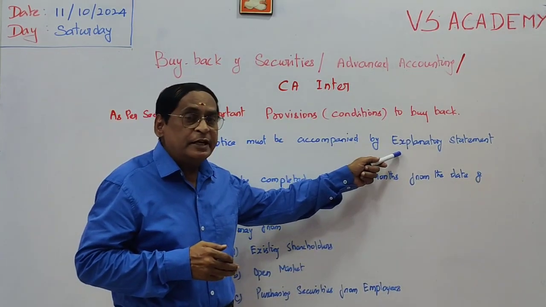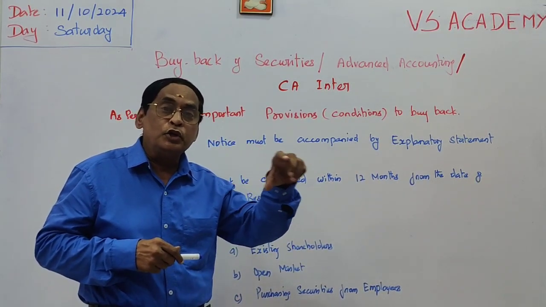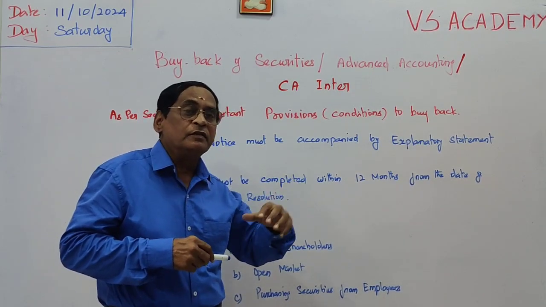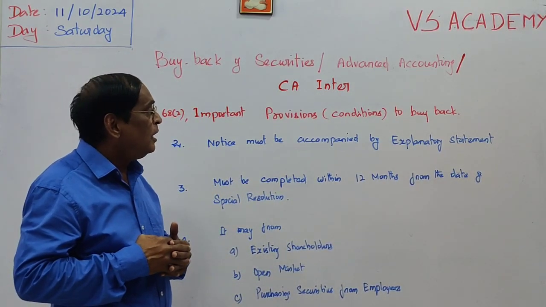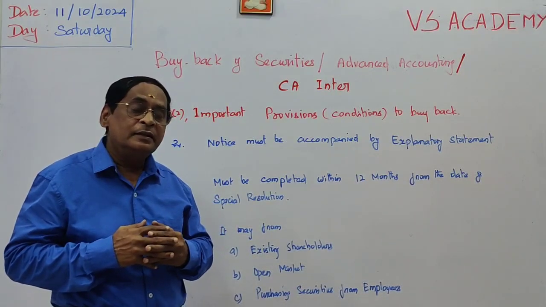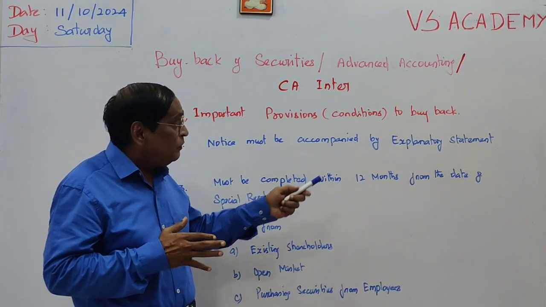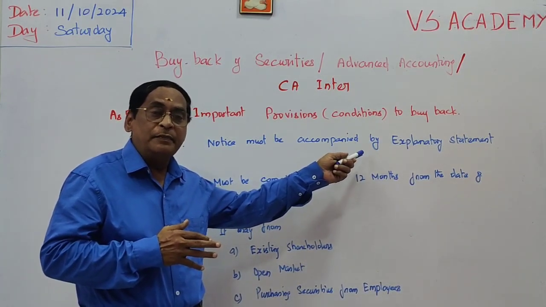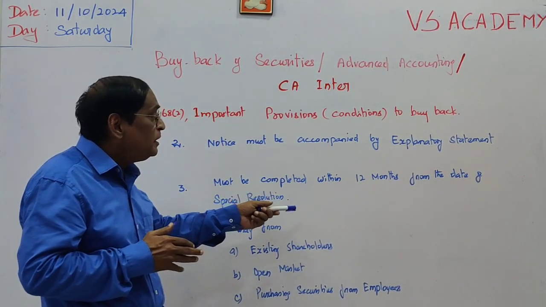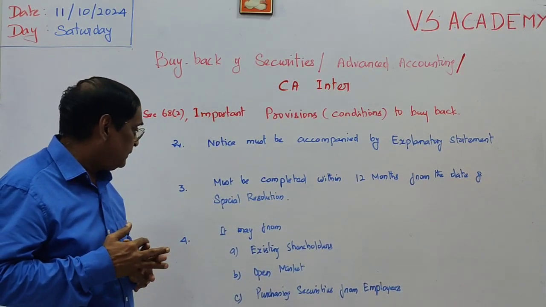What is an explanatory statement? The statement which contains which class of shares we are going to buy back and to what extent, what amount, we are going to buy back. And then what is the time limit within which the buyback is to be completed. And then point number 3, even if you pass the special resolution in the general meeting, after passing the special resolution, it must be completed within 12 months from the date of the special resolution.